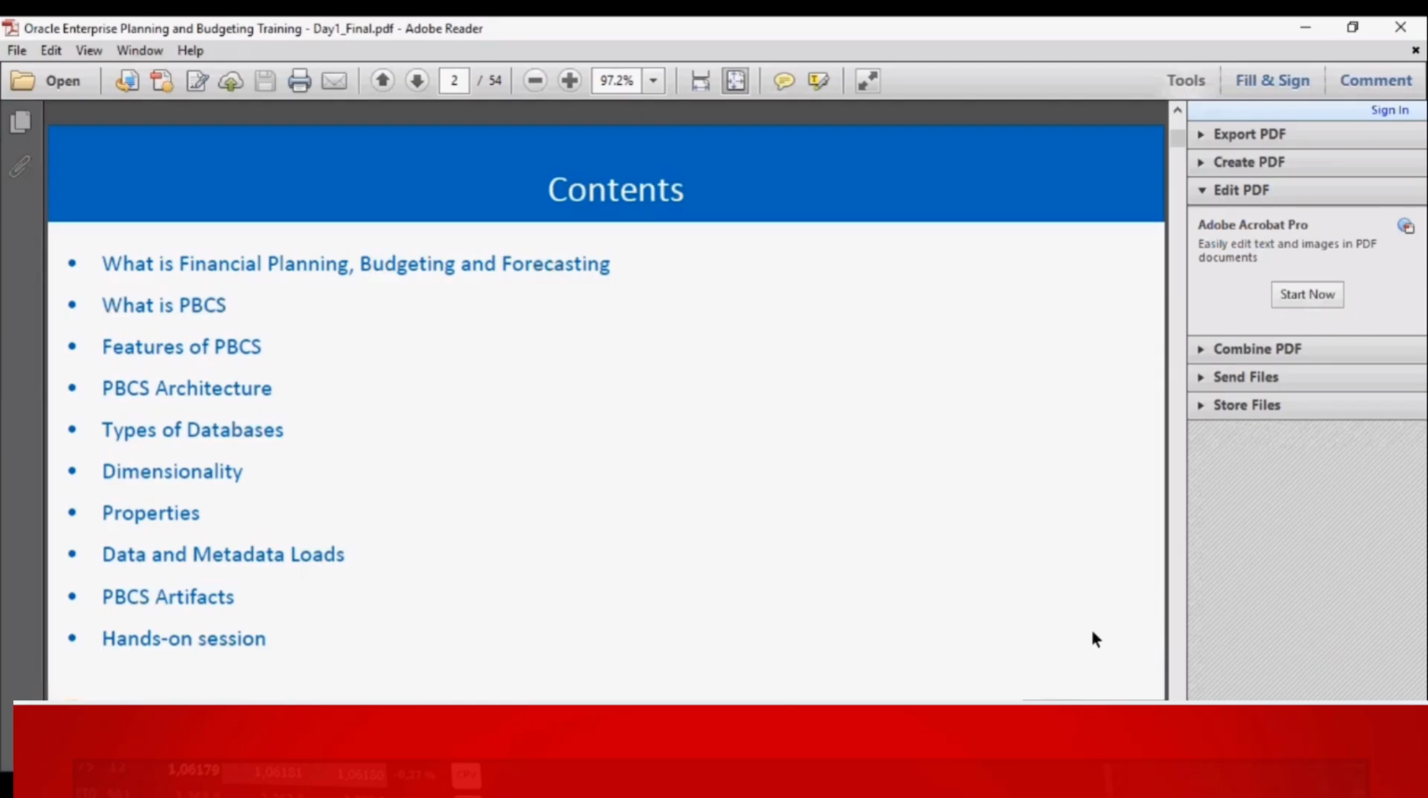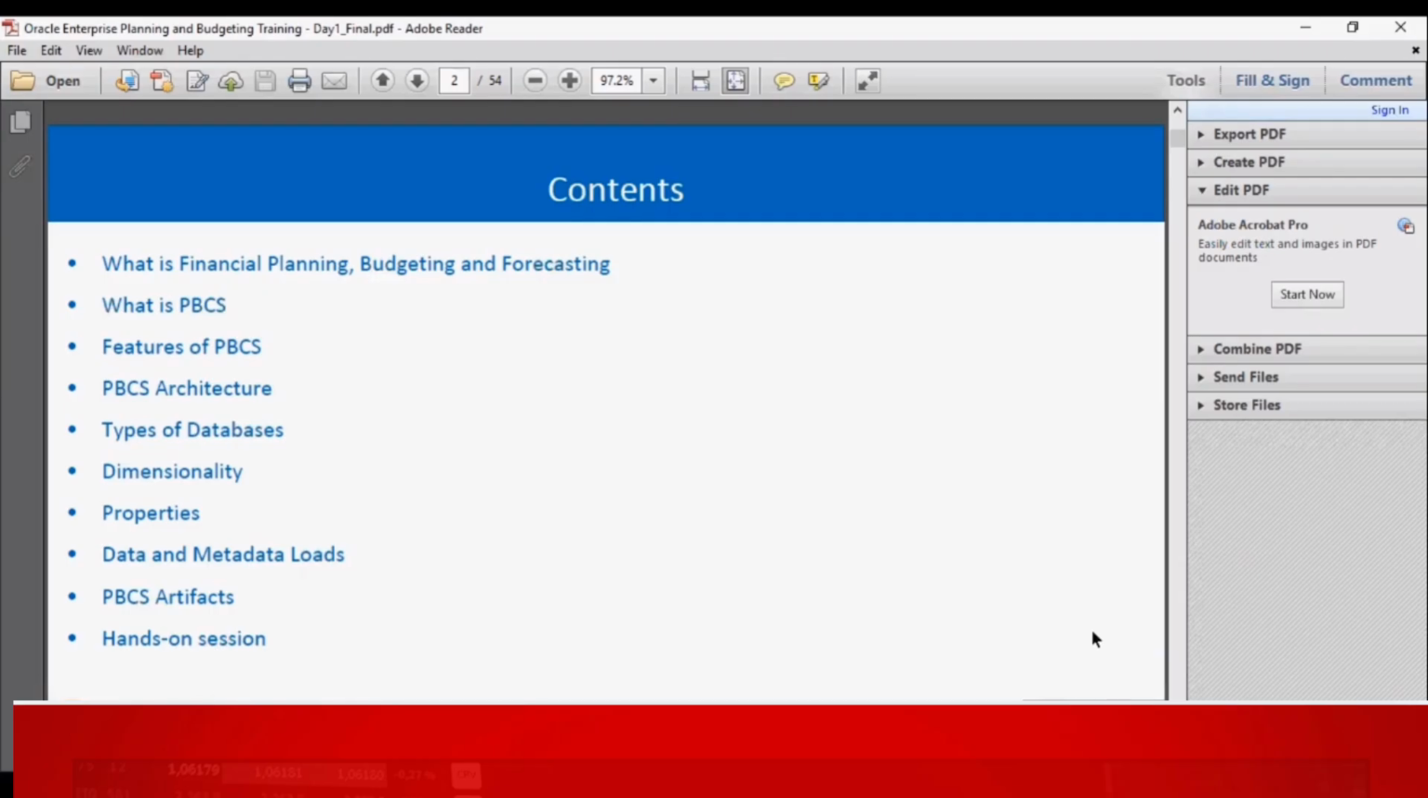So, in today's session, we will be covering the following topics. What is financial planning, budgeting and forecasting? What is PBCS? What are the features of PBCS? The architecture of PBCS? The types of databases present? The key dimensionality present in PBCS?